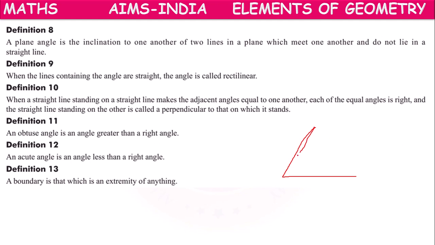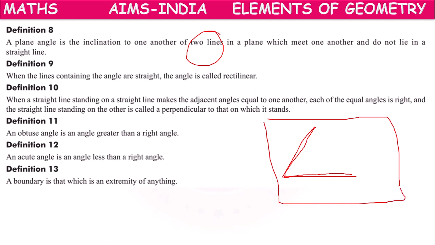This is one straight line, this is one straight line. Two lines, they are located in a plane, they meet one another, and do not lie in a straight line.